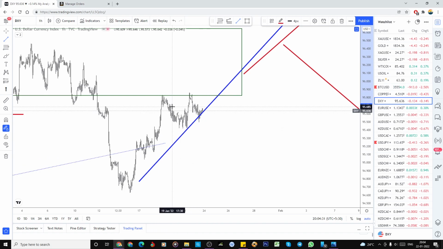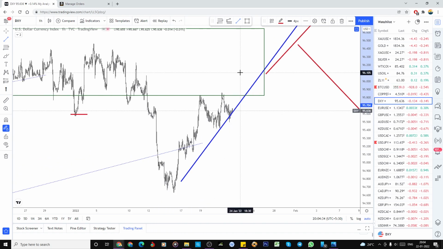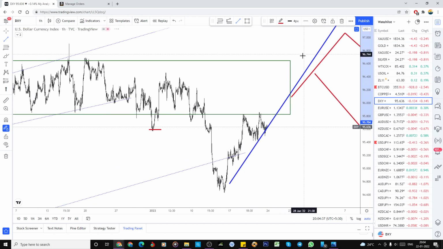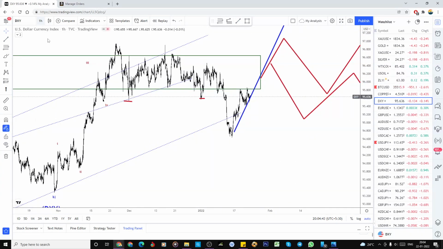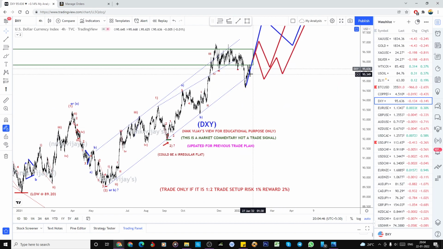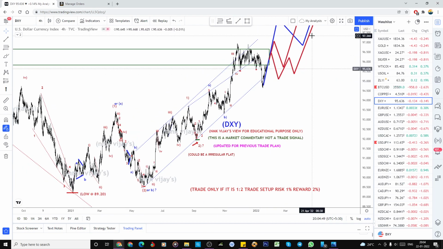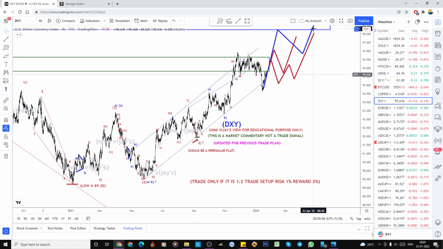It has already bounced. Now one more bounce can also happen, and again there will be a consolidation, and again it can bounce. It keeps shooting onto the upside only. But as I explained here, it can happen like this, with consolidation also. Later onwards it can bounce, because A, B, C, what we did as a W in the third wave, later onwards the X could be a triangle, or it could be an irregular flat. Even if it is a regular flat, it is a completion of X, and we need a 3-wave structure. That 3-wave structure could be like this, 1, 2, 3. So what I'm expecting here is 98 and above. So that is my view here.